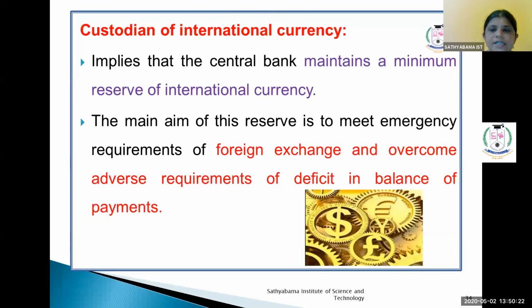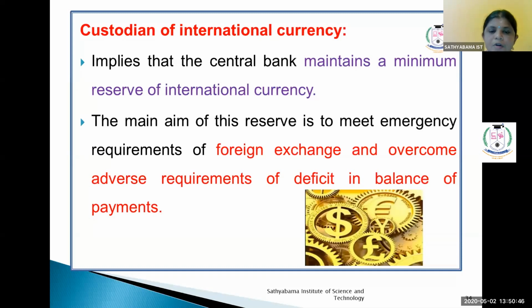Custodian of international currency. It implies that the central bank maintains a minimum resource of international currency. What is the purpose of maintaining international currency? This is also a minimum requirement for issuing currency notes. So the Reserve Bank of India maintains international currency.